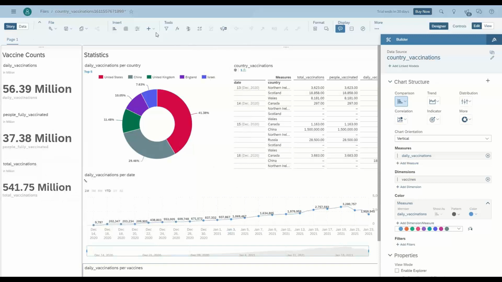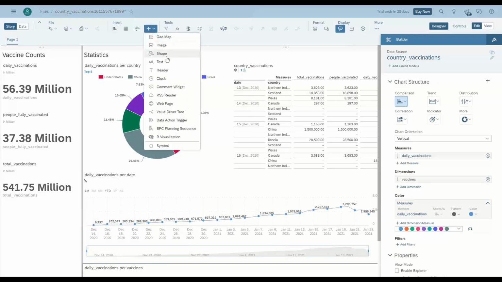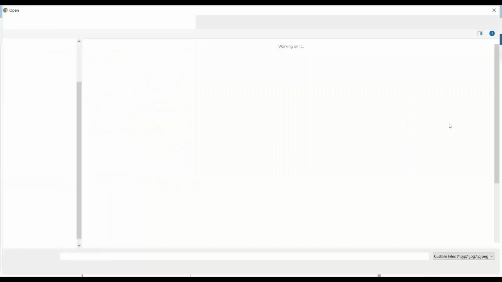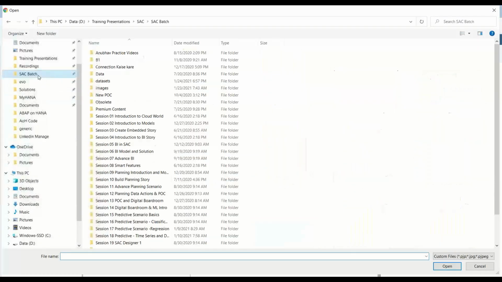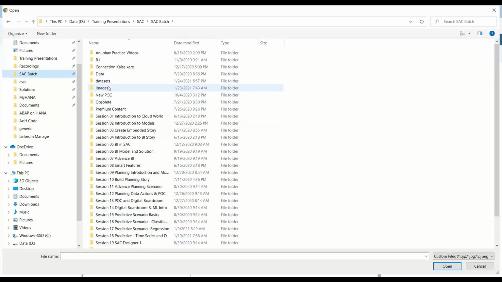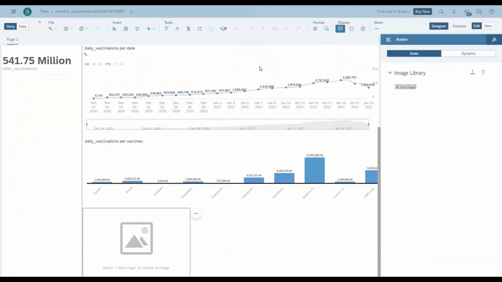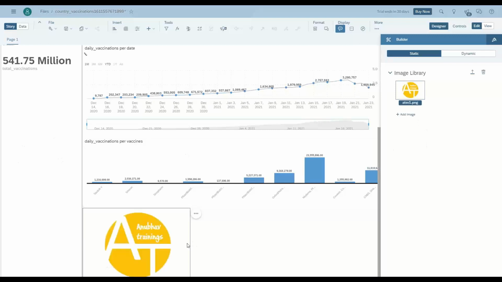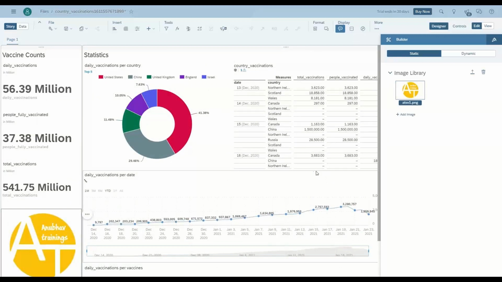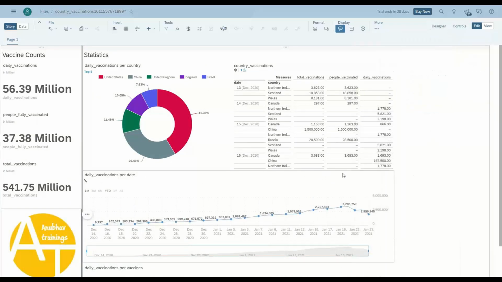And perhaps I would like to also add my company logo out there. So let's add an image, and I'm going to upload the image from my material. So you'll see all this material you will be getting along with the training. And let me add my Anubhav Trainings logo out there. Oh, cool. So let's put it in there. And now that's my dashboard.